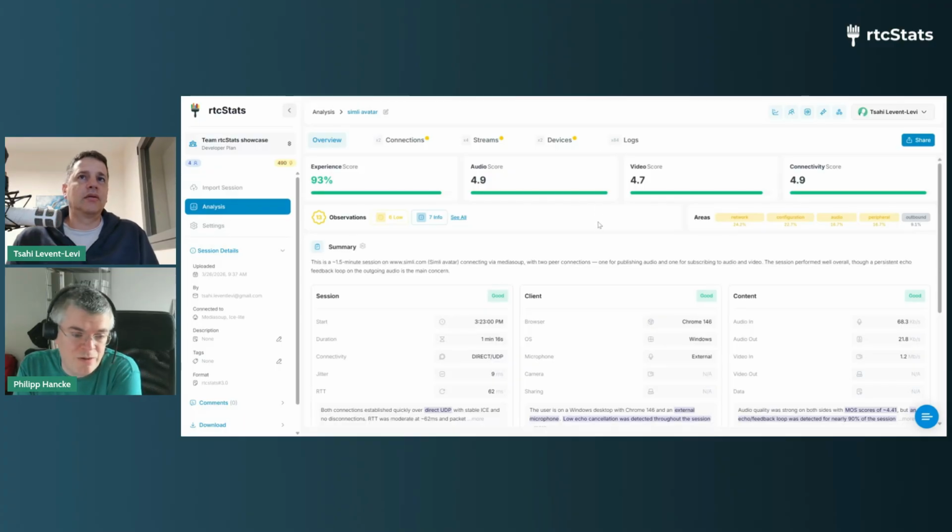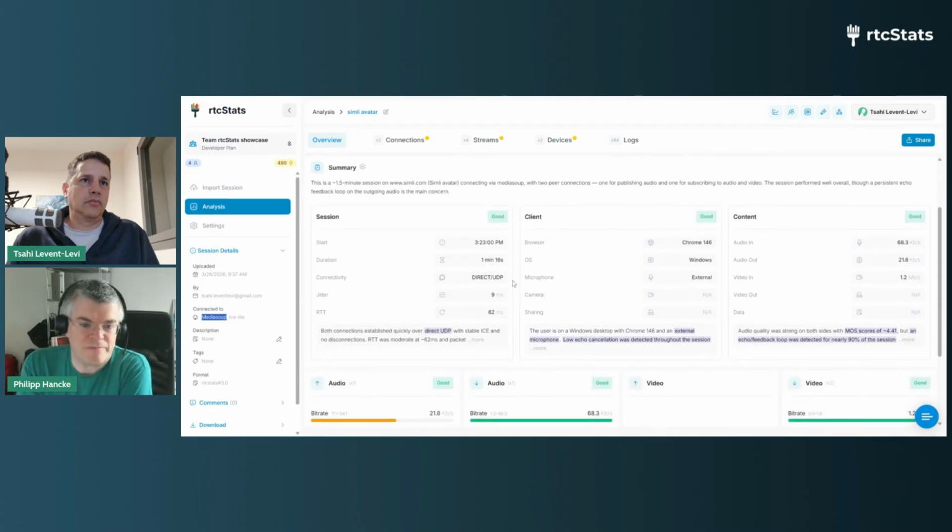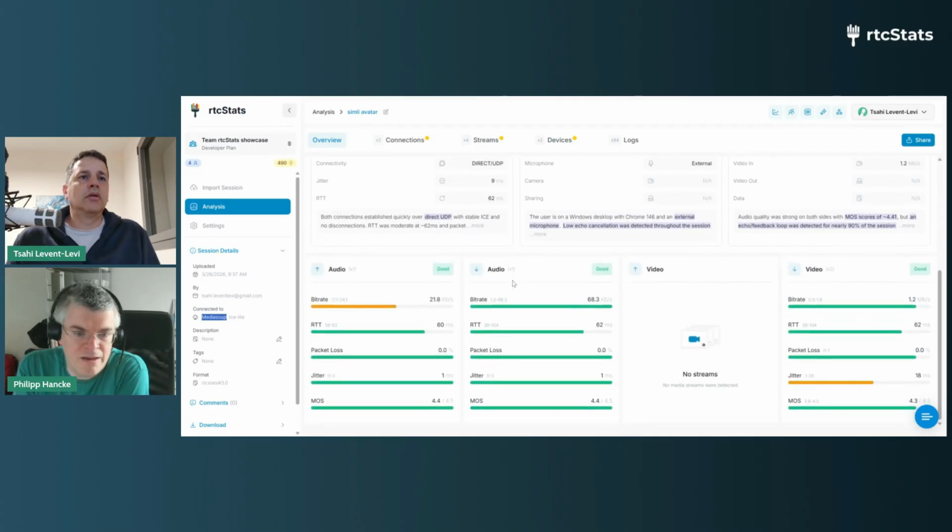Yes, so we can see on the left side, this is connected to Media Soup using iSlide, and that is typically for Gen AI use cases, suggesting it is using Daily and Pipecat. And what we see, you said, we have outgoing audio, incoming audio, and incoming video. Fairly good connection. Bitrate for audio is a bit low, but that's because we have the turn taking, which we're not taking into account in the averages.